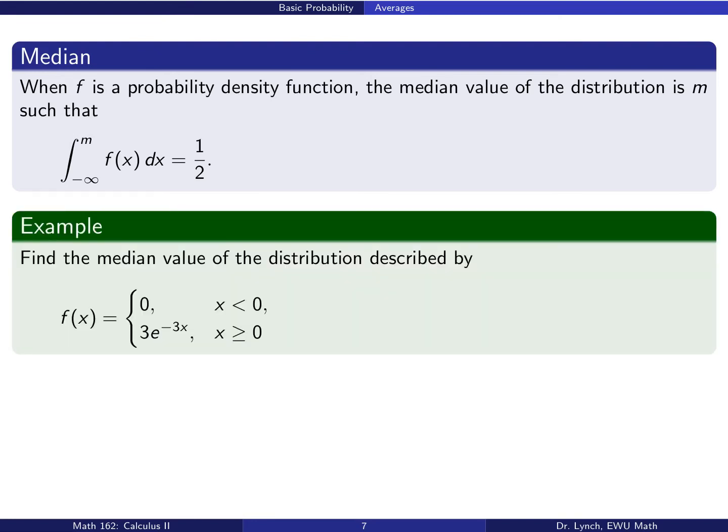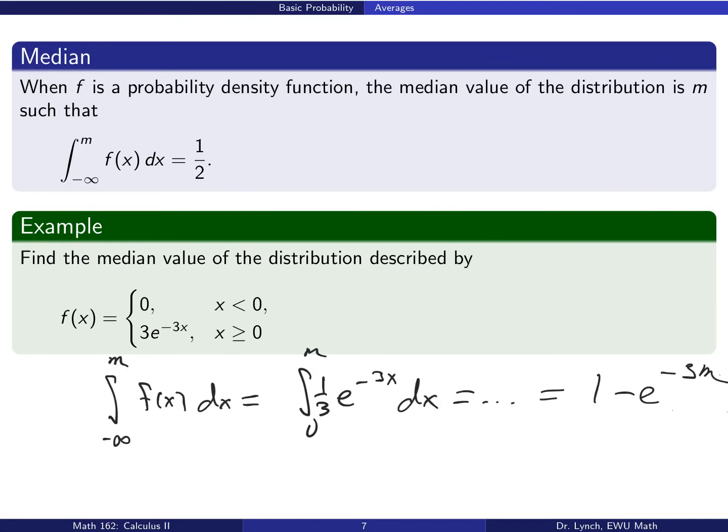Okay, let's see an example here. Let's find the median value of the distribution described by this distribution we've been dealing with, probability density function 3e to the minus 3x when x is non-negative. Here we see that the integral from minus infinity to m of the probability density function is the integral from 0 to m of 3e to the minus 3x dx, which at the end of the day, you end up with 1 minus e to the minus 3m.